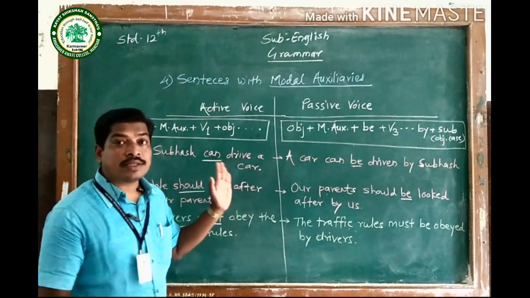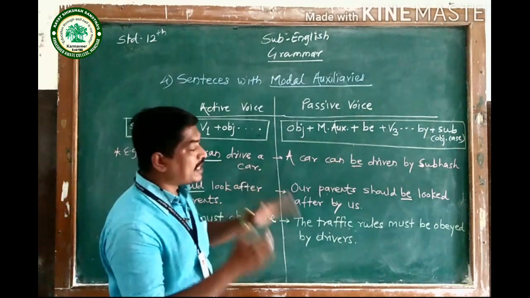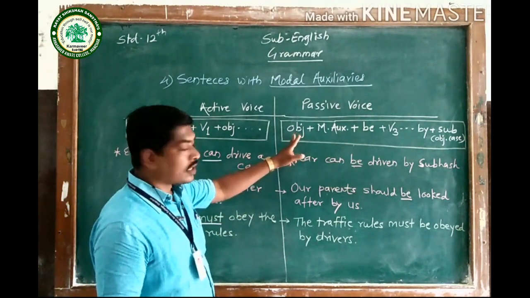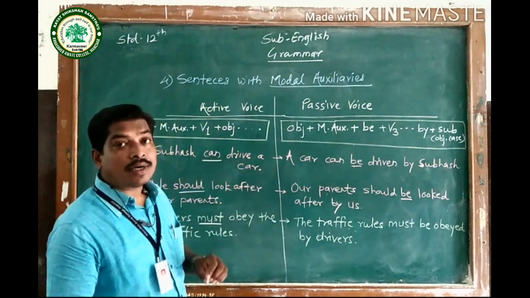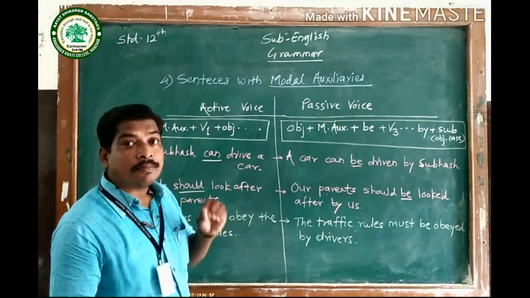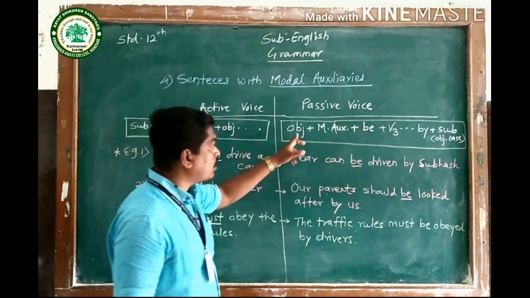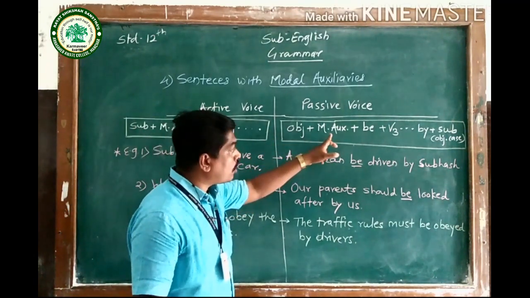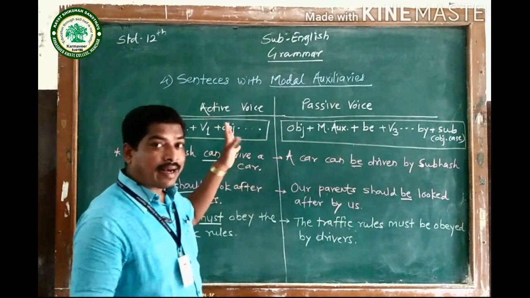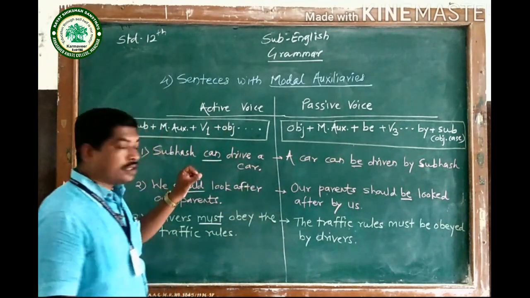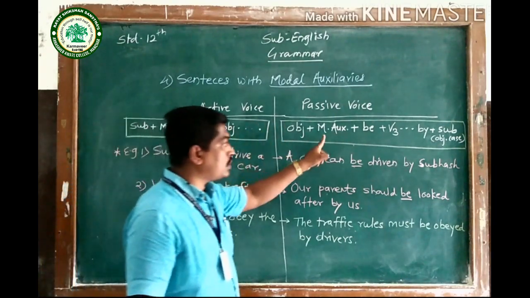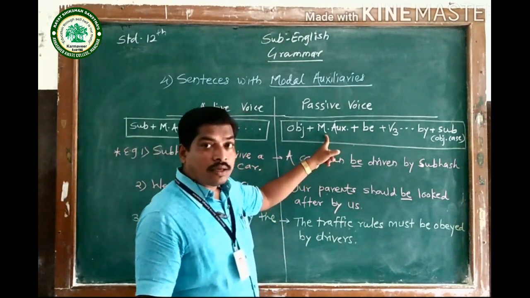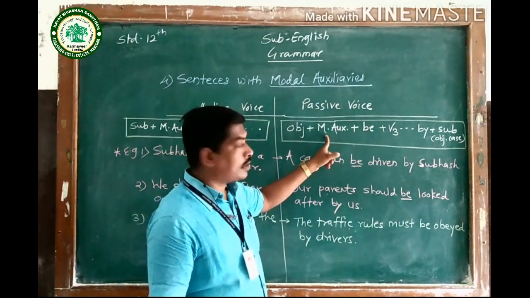Now, how to convert this type of sentence into passive voice? The structure is given. As we have seen, our passive voice must begin with the object. So, object plus the modal auxiliary, whatever it may be, can, could, may, might, the same modal auxiliary from the active voice you are going to use after the object.